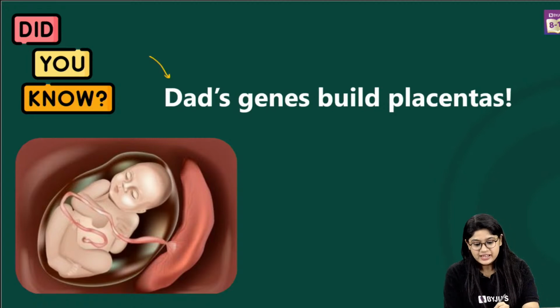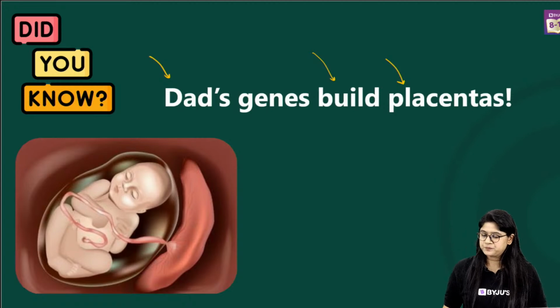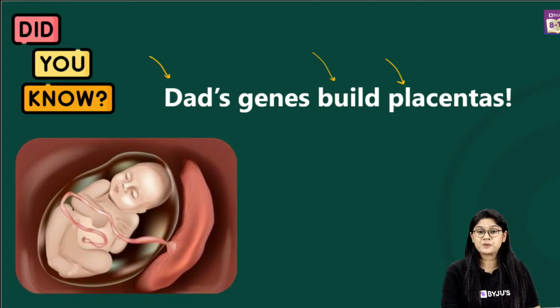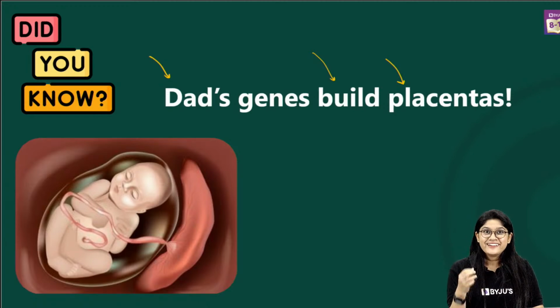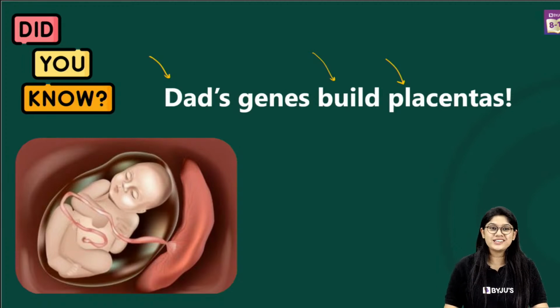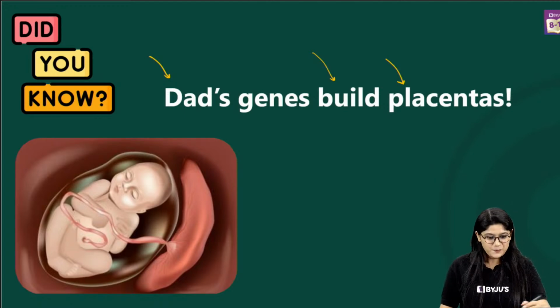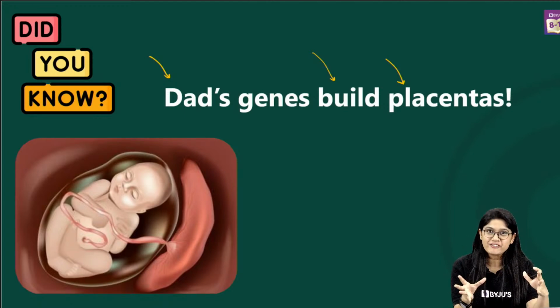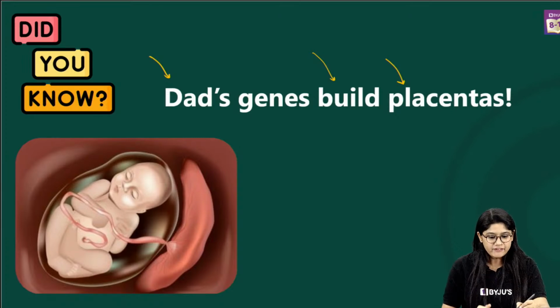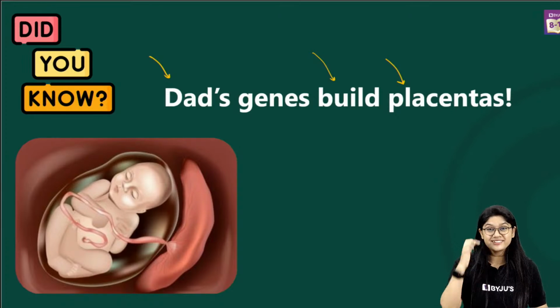Dad's genes help us in building up the placenta. Yes, according to the Cornell research paper, which did a study in the year 2013, this was the information they got. Can you imagine? The placenta that is there in the mother's body has dad's genes. Interesting thing, right? Such an amazing fact.